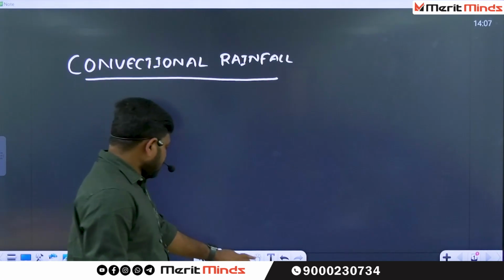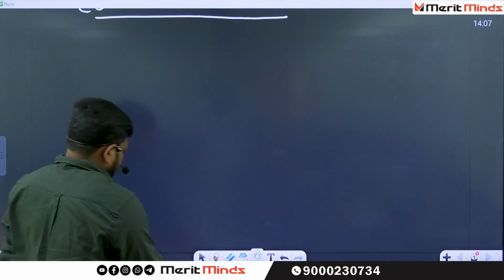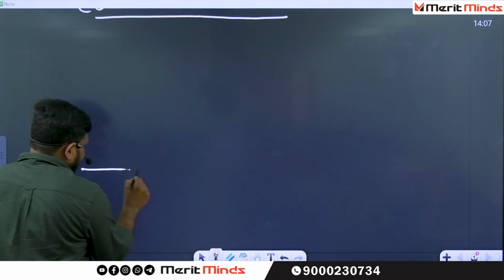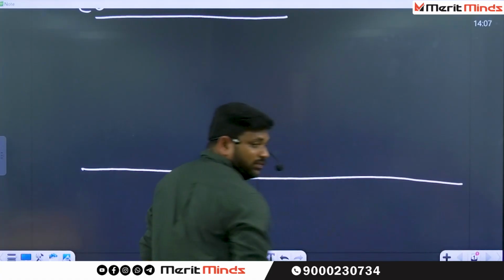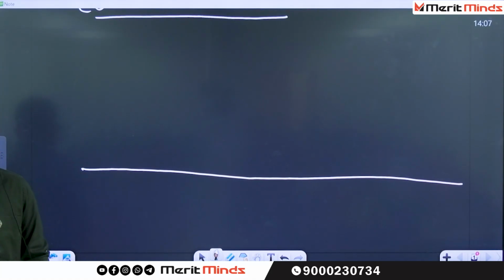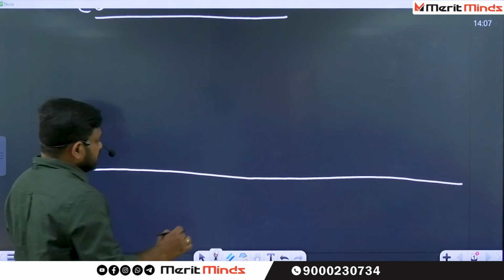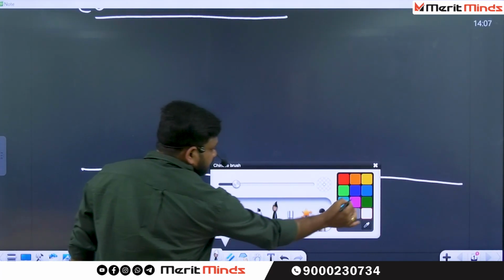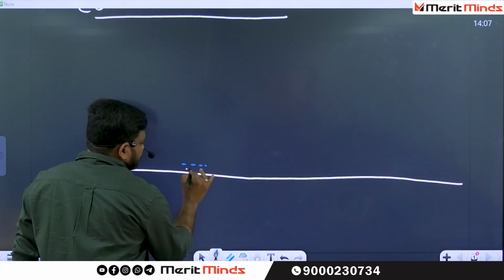See the condition. For example, whenever you are seeing the surface of the earth, is the entire surface of the earth a flat land? No. At somewhere you can find the undulations. At somewhere you can find the very vast plain areas. And see the conditions. At somewhere you can find water bodies also.